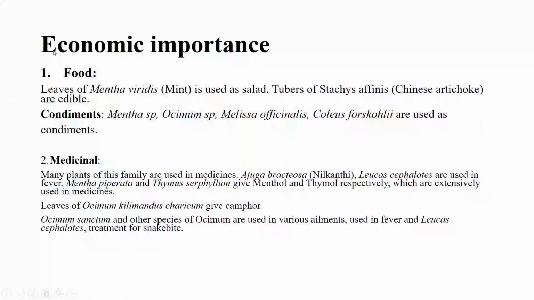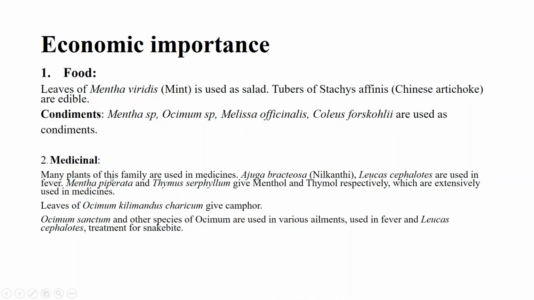Economic importance. Food: leaves of Mentha viridis, mint, are used as a salad. Tuber of Stachys affinis, which is Chinese artichoke, are edible. Mentha species, Ocimum species, Melissa officinalis, Coleus forskohlii are used as condiments.